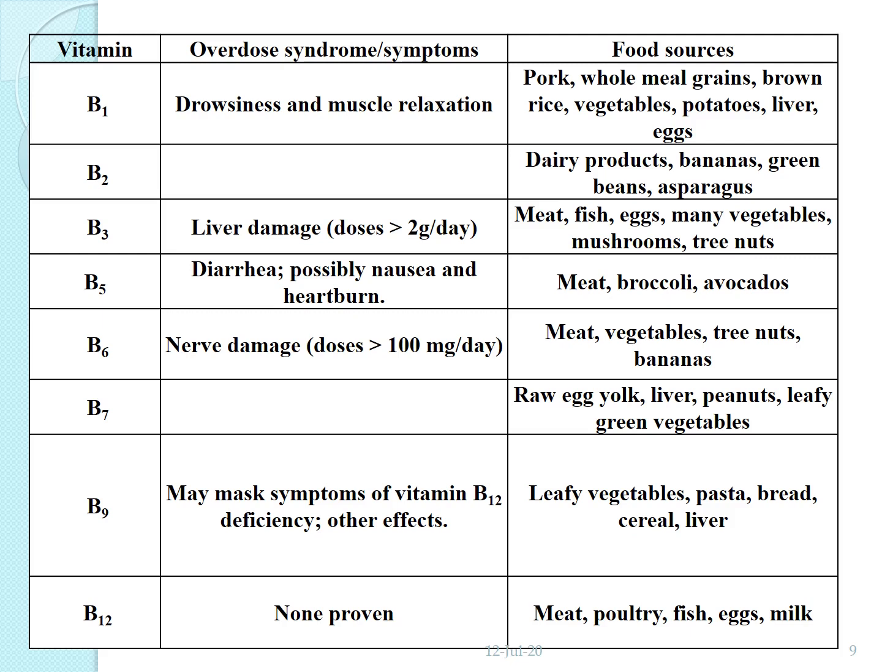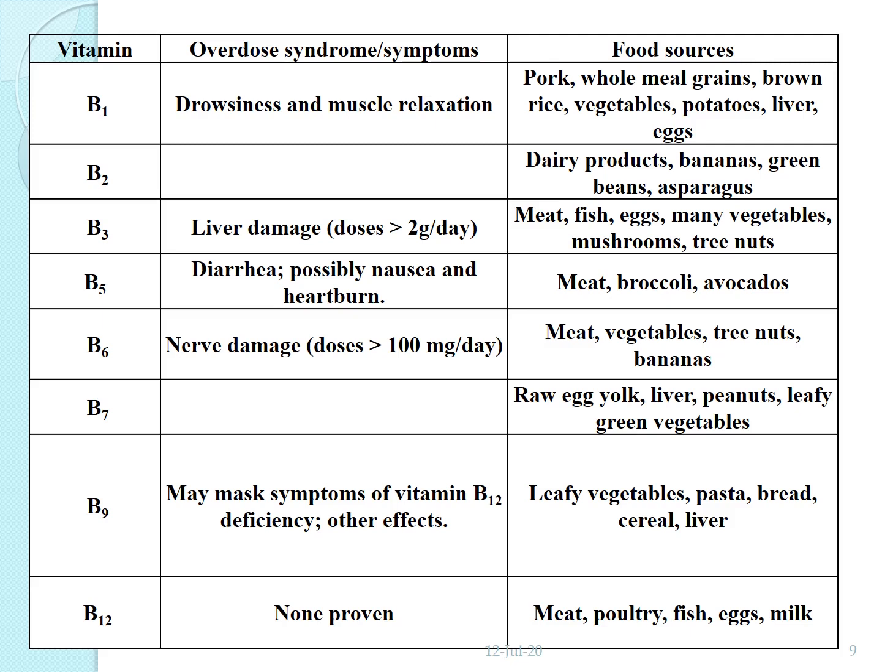The overdose and food sources are as follows. B1 overdose causes drowsiness and muscle relaxation. Then the food sources are pork, whole meat, grains, brown rice, vegetables, potato, liver, eggs, etc. B2 is present in dairy products, banana, green peas, asparagus, etc. B3 overdose causes liver damage, and it is present in meat, fish, egg, many vegetables, mushroom, tree nuts, etc. B5 overdose results in diarrhea, possibly nausea and heartburn, and it is present in meat, broccoli, avocados, etc.